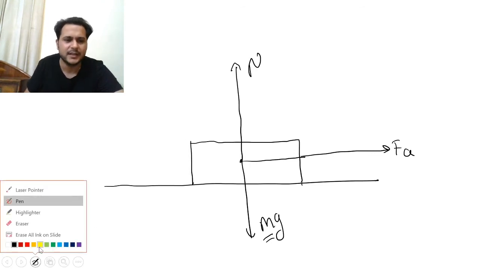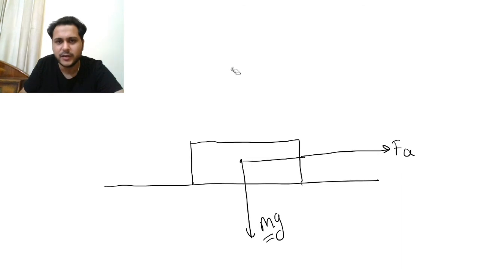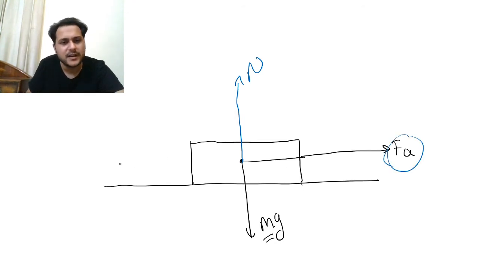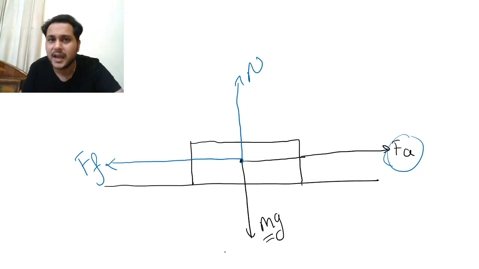Let me draw it with another color to make it clear to you. You are very smart students, I know. But see, these forces marked in black are the action forces. And what are the reaction forces marked in blue? Just opposite to this weight component is acting a reaction force named as the normal. This is the normal acting in the opposite direction of the vertically downward, that is, the vertically upward direction. Now understand that to this applied force there is a reaction force as well, which is acting in the opposite direction, and I call it the force of friction, that is ff.